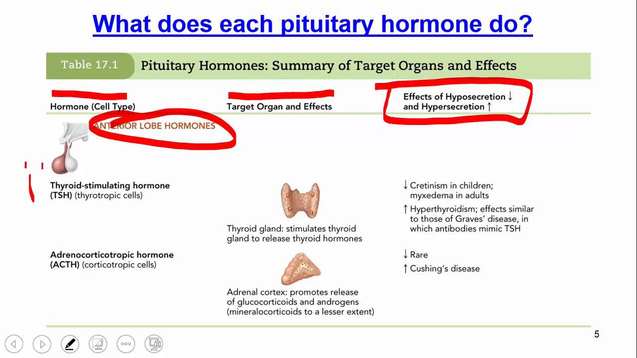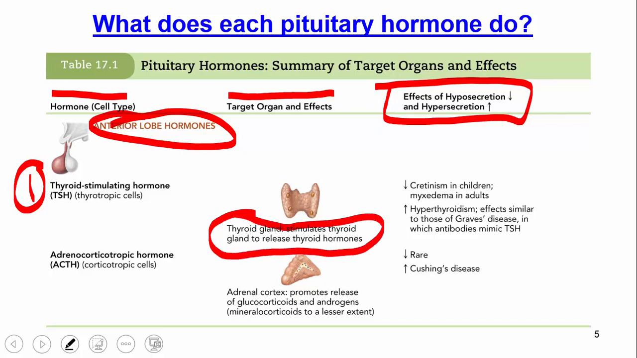So the first hormone that's released by the anterior pituitary gland that we're going to talk about is something called thyroid stimulating hormone, or TSH. And what does this do? This is released from the pituitary and it stimulates the thyroid itself to release hormones. So it's stimulating another organ to release hormones. If you have too little of this in children, cretinism results, and if you have too much in adults, you have something called myxedema.